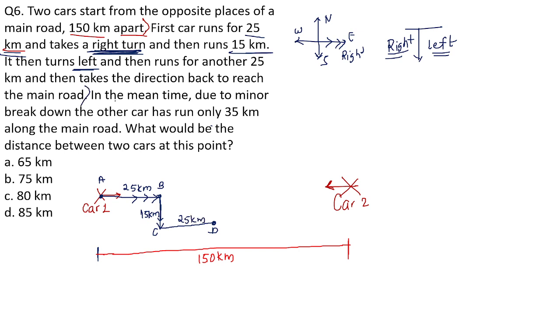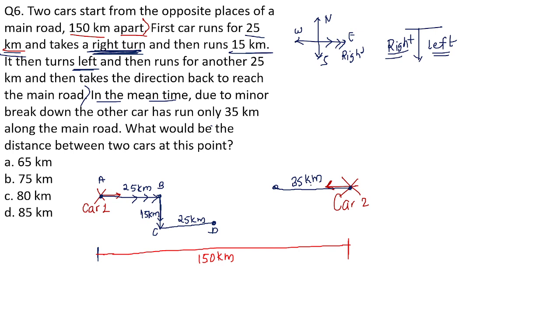Now in the meantime, simultaneously, due to minor breakdowns, the other car has only taken a run of 35 kilometers. Here the second car has actually taken a run of only 35 kilometers, students. So from here till here, let the distance be 35 kilometers.